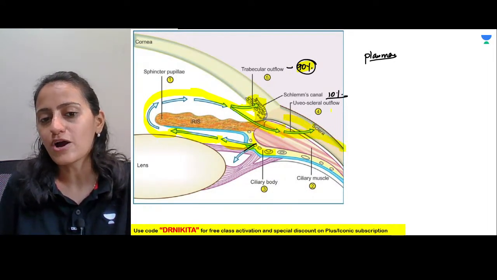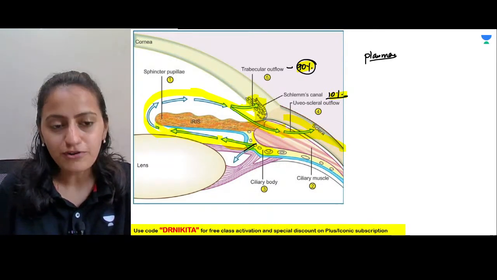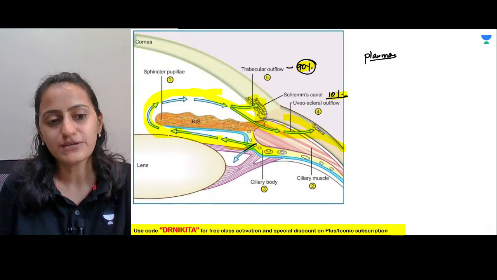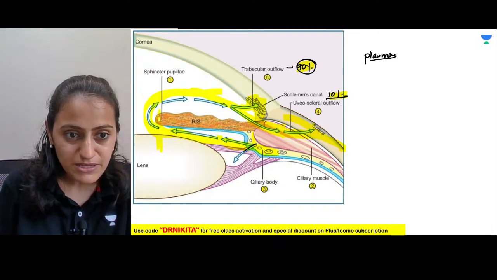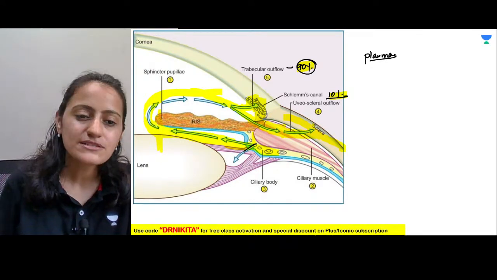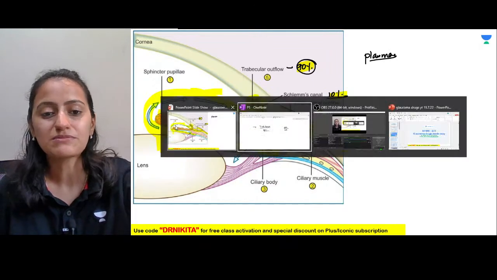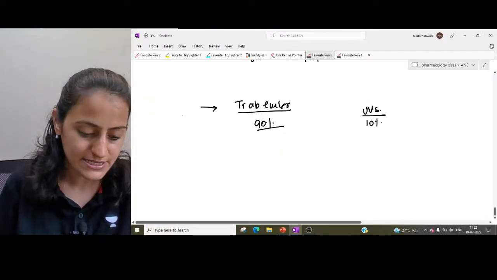The uveoscleral outflow, which is 10%. Okay, so you can see that this is how the outflow is happening. So if there is something which is causing a block here, iris getting stuck to the lens, the aqueous humor will not be able to flow. So it is important to keep this open as well. Okay, remember that point as well.